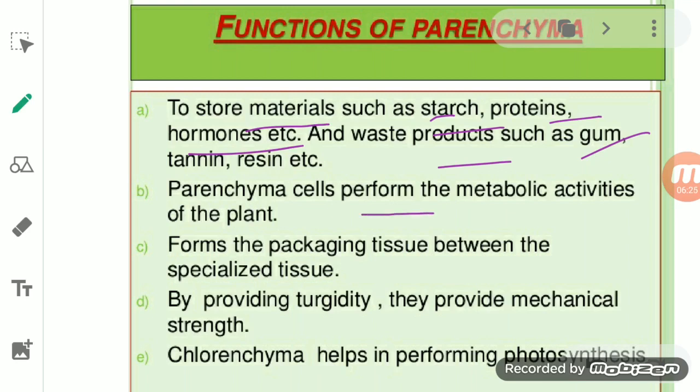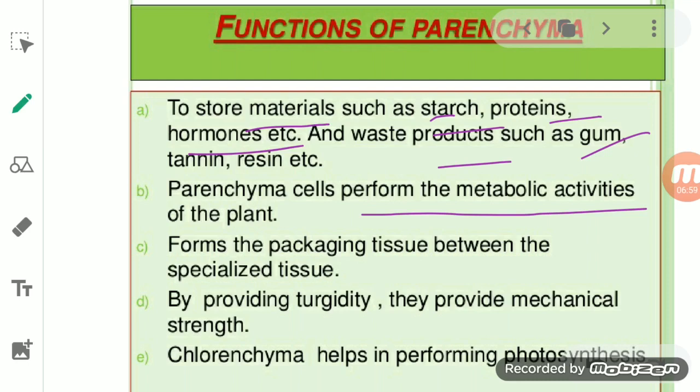Second, it also helps in the metabolic activities of the plant. You know, students, since it has intercellular spaces, the walls between them are not thick. We can say that the exchange of material between the parenchymatous cells can take place easily, and that's why the cells are able to survive and perform the metabolic activities of the life process.